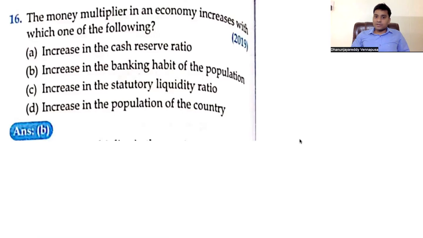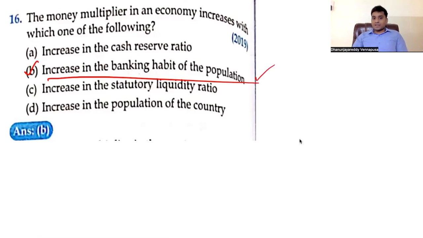So, the money multiplier effect in an economy. What is the money multiplier effect? I have already said, M0 money will get multiplied over a period of time depending upon the economic transactions, depending upon the banking habits, depending upon the reserve ratios. Reserve ratios are inversely proportional to the money multiplier. That is what I have discussed. Please look at that. So this is a repetitive question. So an increase in the banking habits of the population is going to increase it.